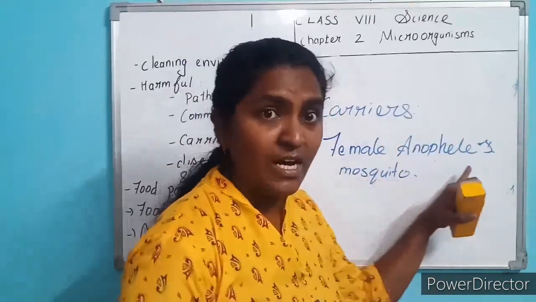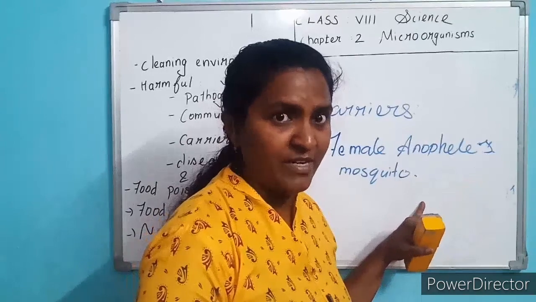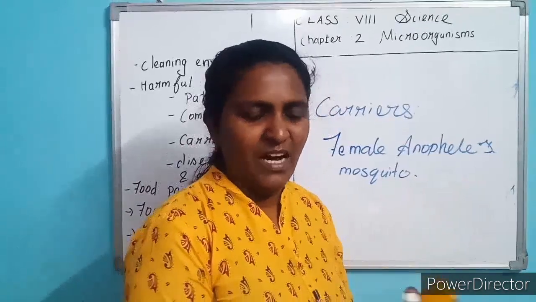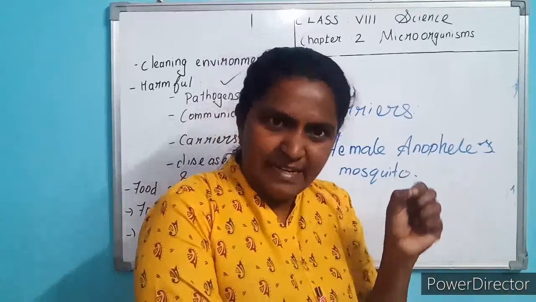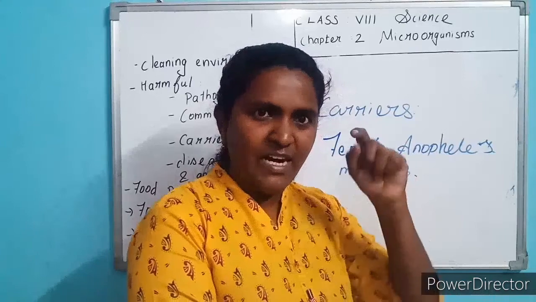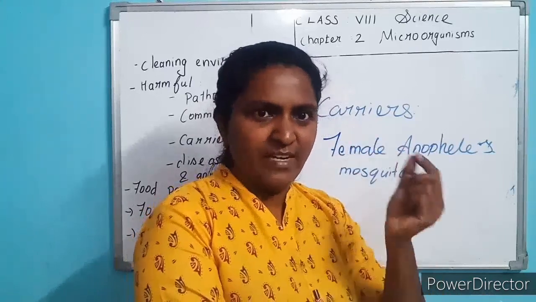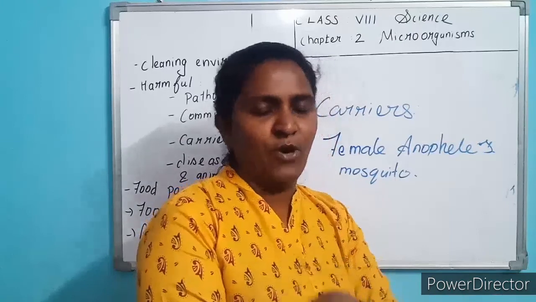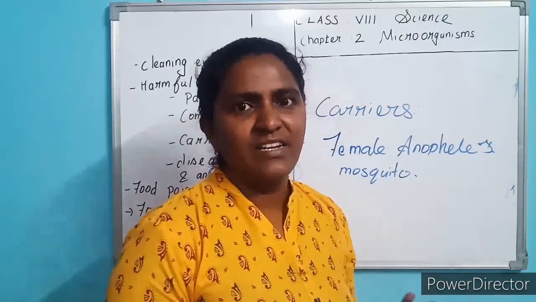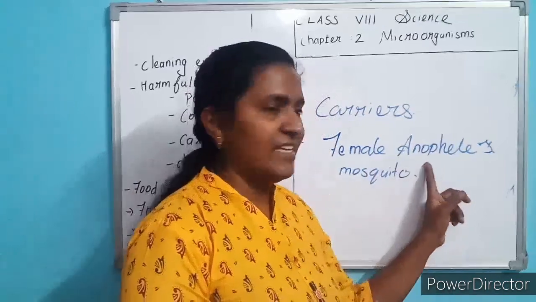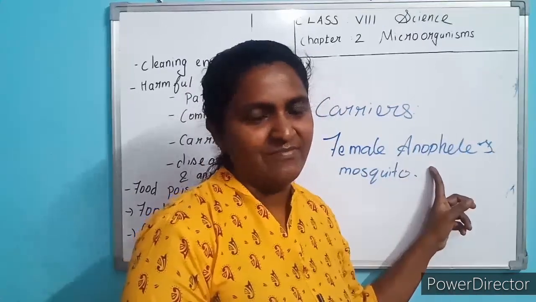This mosquito carries pathogens, the microorganism. It comes and sits on our body, and when it injects, that pathogen enters into our body. So we fall sick. Which disease? Malaria.